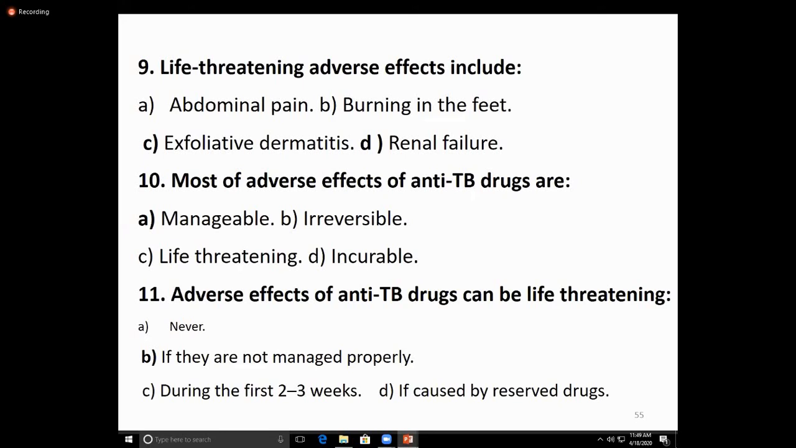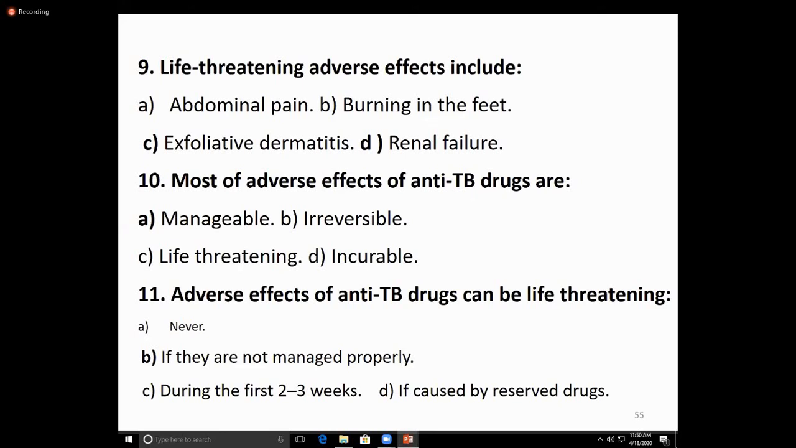And what is it used for? It is used in the management of multi-drug resistant tuberculosis. The common adverse effects are again GIT symptoms: nausea, vomiting, abdominal pain. And how do you prevent this? By giving the drug in divided doses.